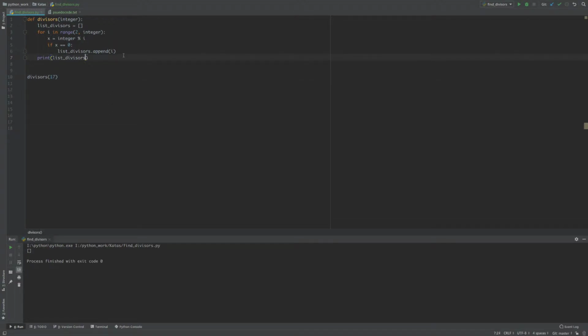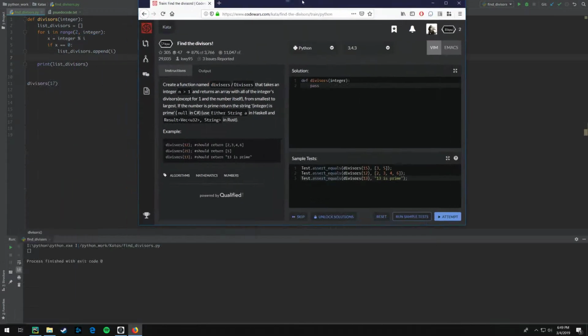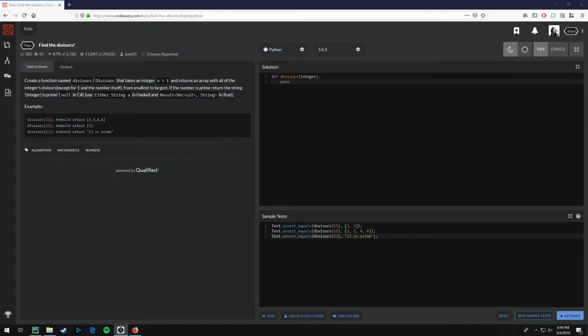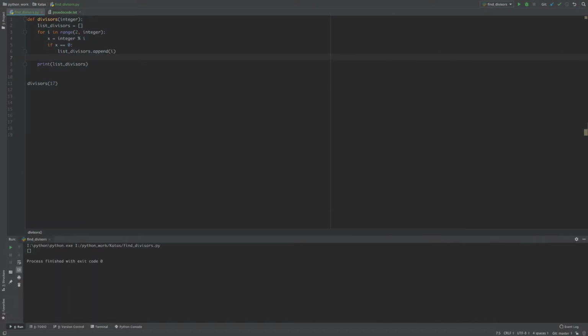Okay, then we'll need to put this in a different condition. The problem says if the number is prime, return a string that says the integer is prime.